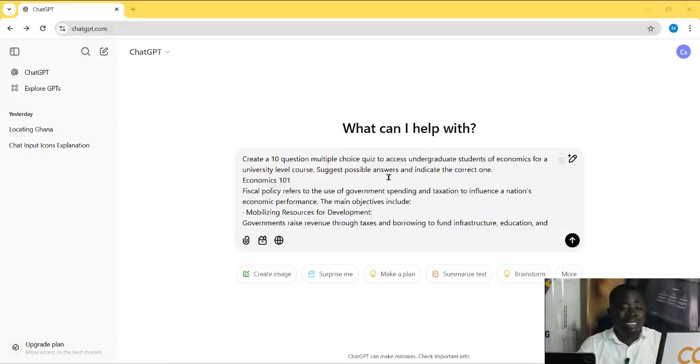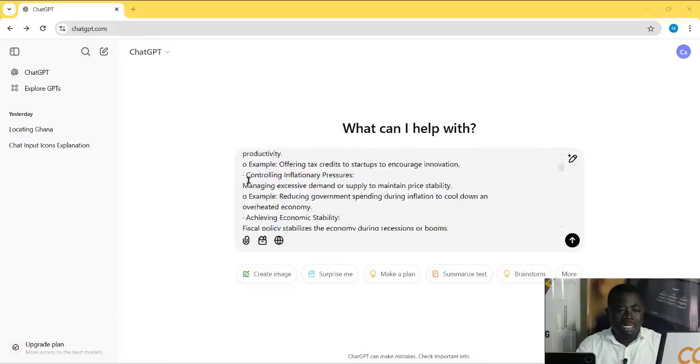Now we are saying: suggest possible answers and indicate the correct one. So it's going to give you some possible answers after the question is asked, and then tell you which is the correct answer out of the possible ones that it has delivered. When you get that answer, you will then feed that into Google Forms.